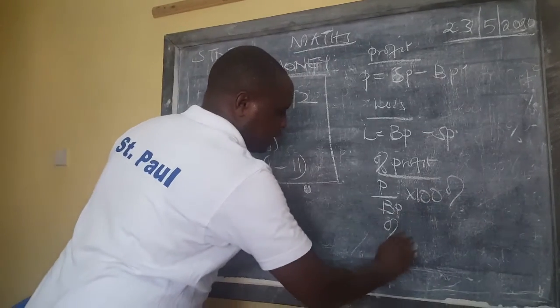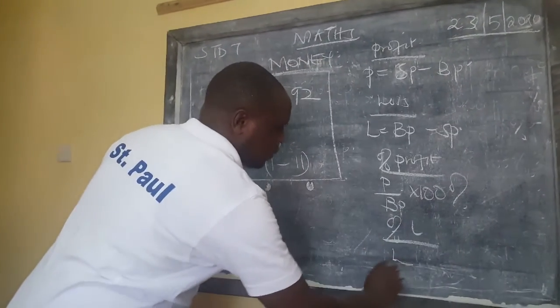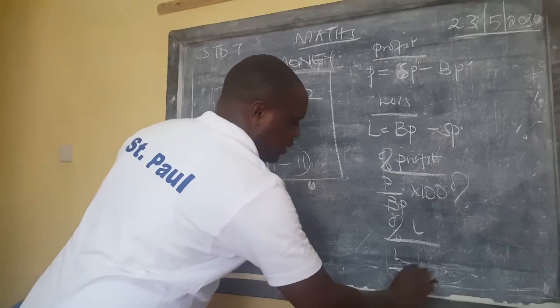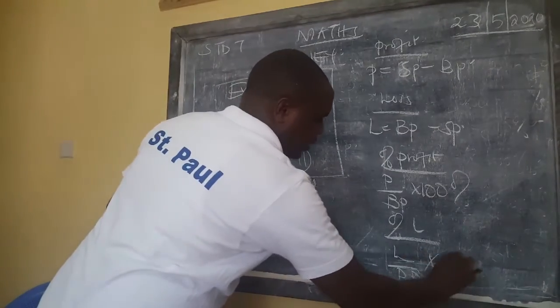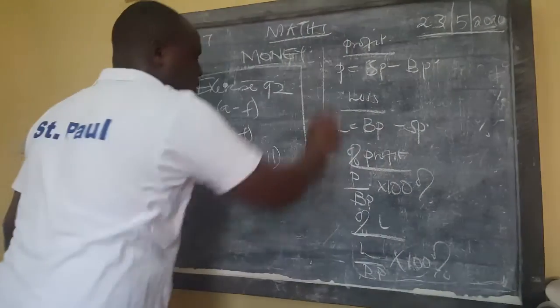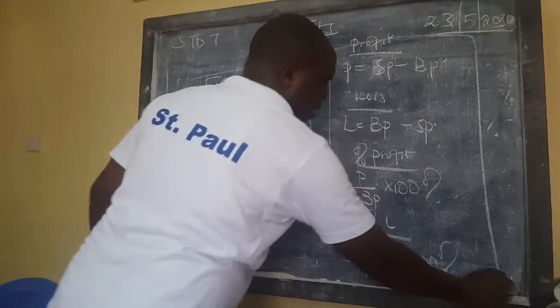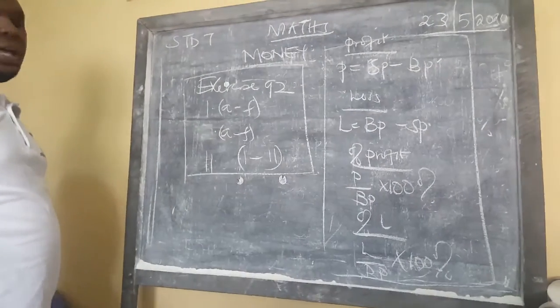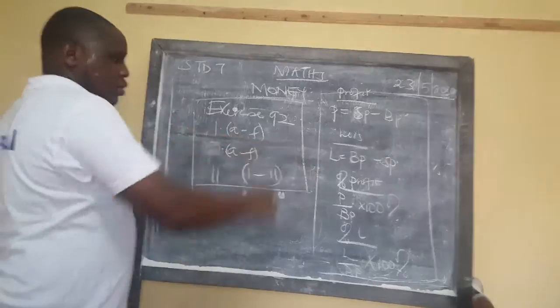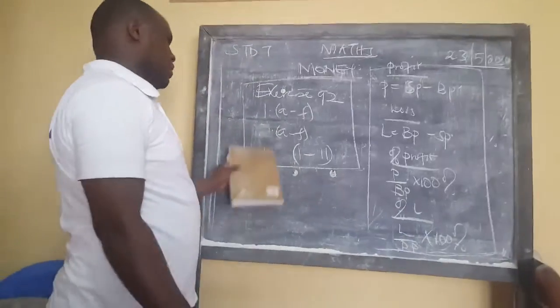Then percentage loss is gotten by the loss over buying price times 100%. This is very, very important, and it should help you get your work clear. If you don't have this in your head, then you cannot be able to work this.